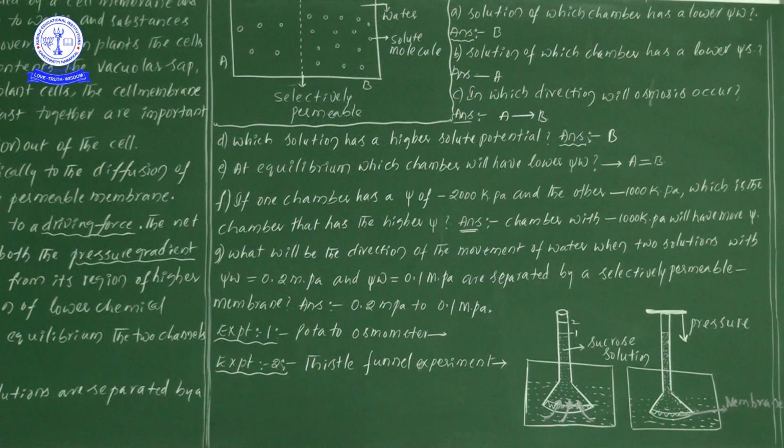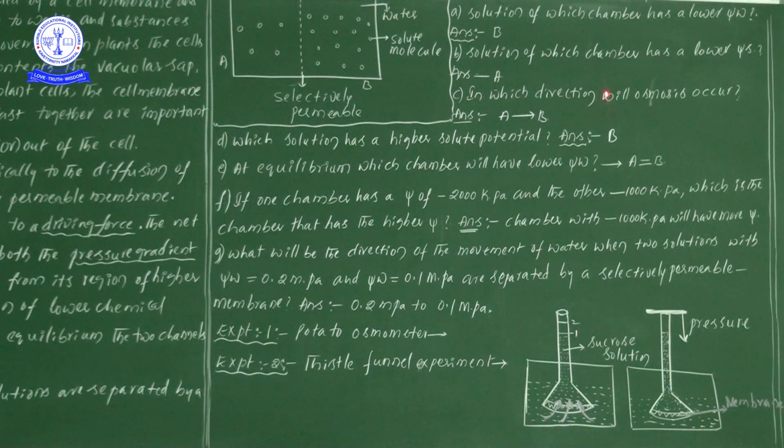Next one: where can we see the solution with higher solute potential? Here we will observe more solute particles. That's why chamber B will have more solute potential. Where we find more solute particles, there we can definitely see higher solute potential. If you observe very few solute particles, then there is a chance of observing lower solute potential. That's why for this question we take the answer as A.